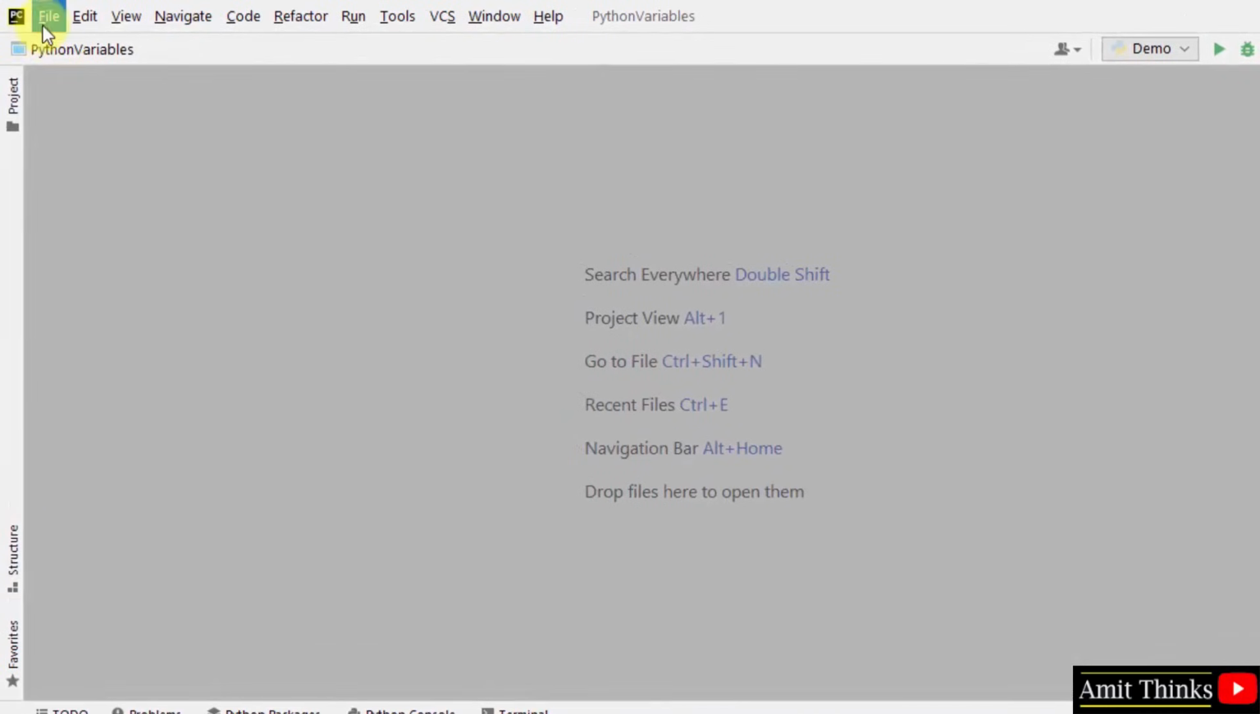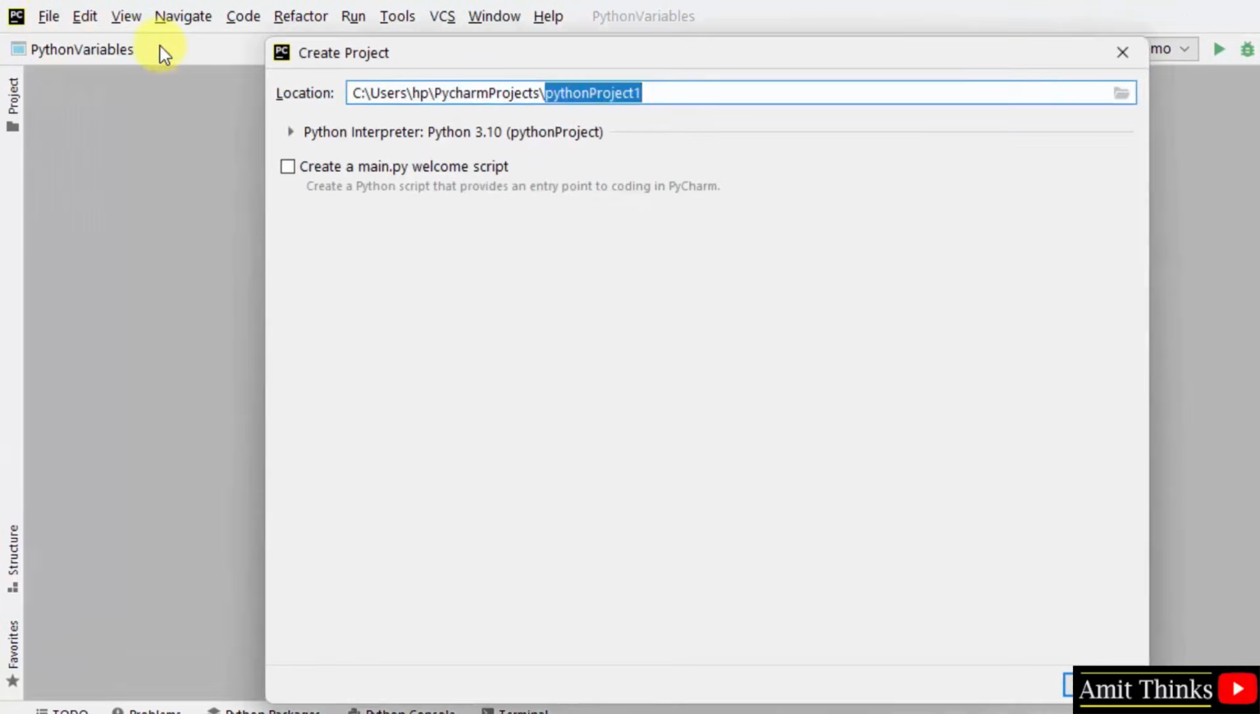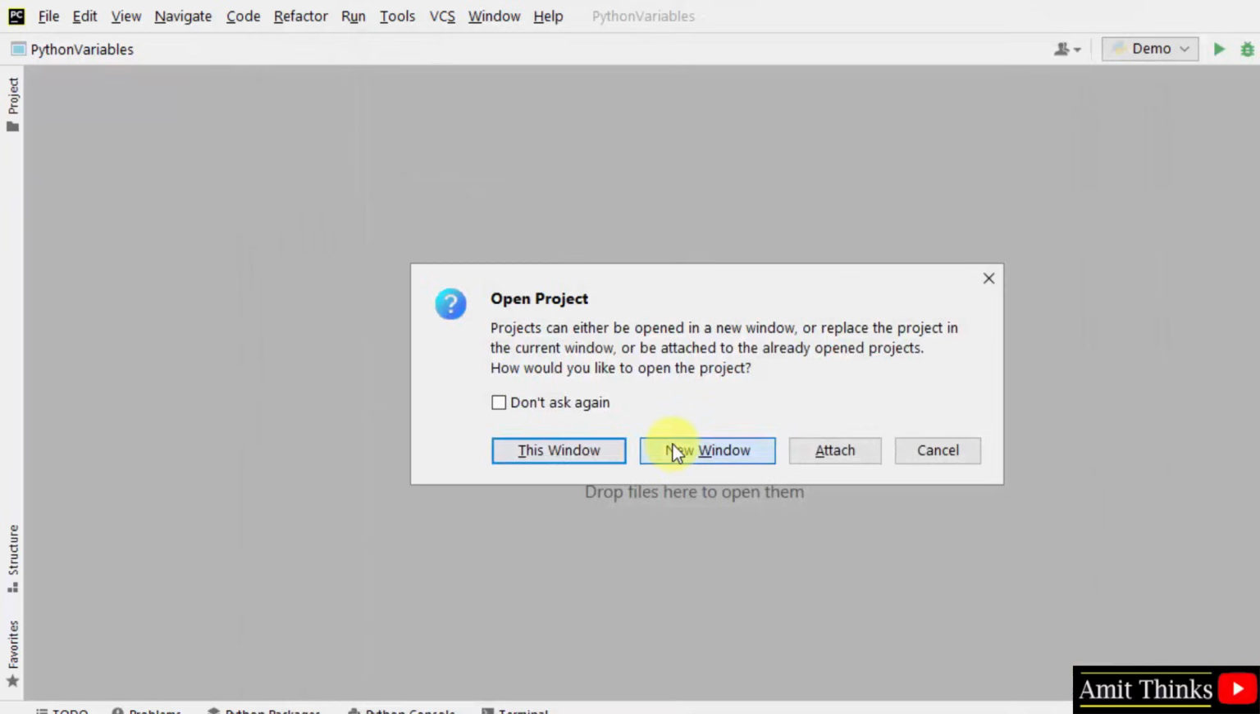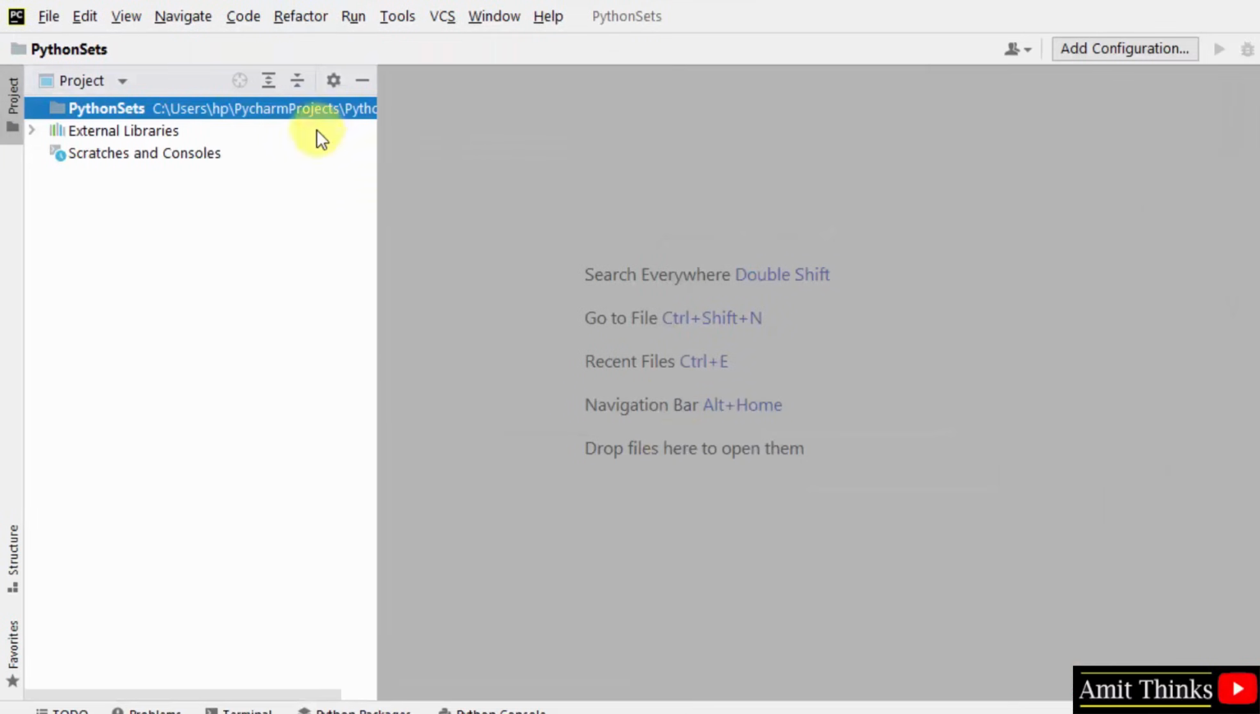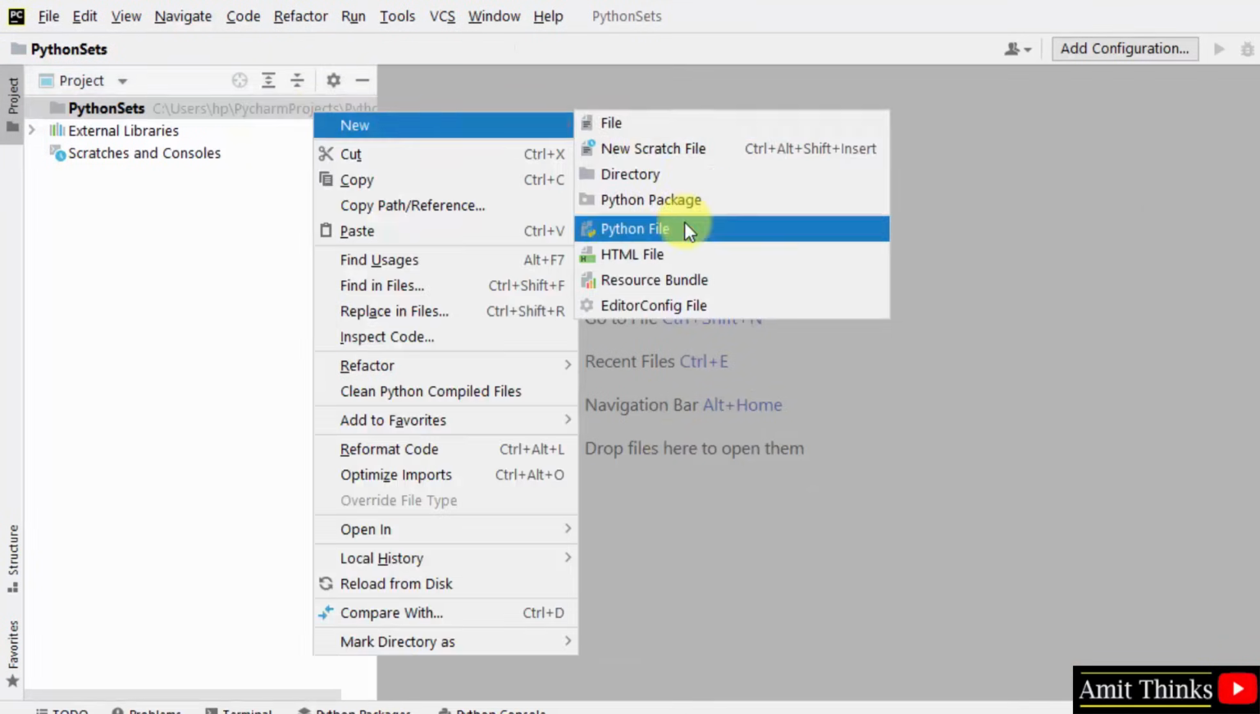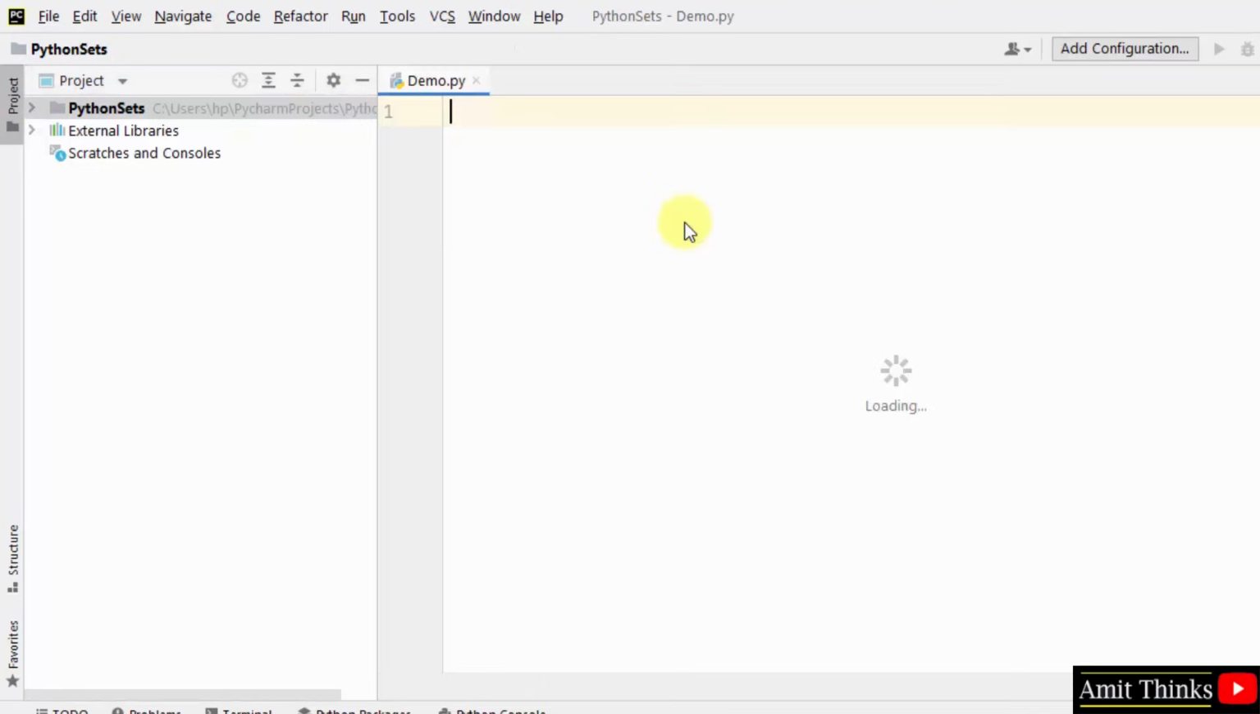Here's PyCharm. Let us create a new project. File, new project. Click on create. Right click and create a new Python file. Demo, press enter, it will convert to demo.py. That is our Python file.